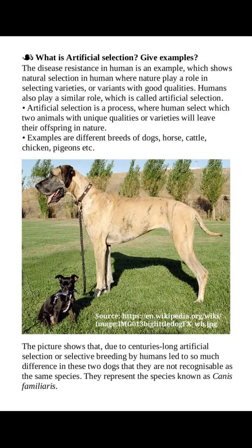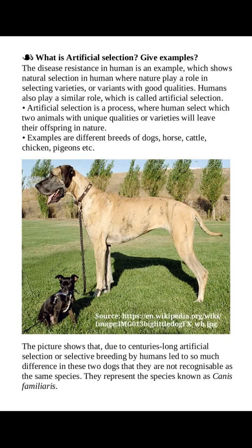What is artificial selection? Give examples. The disease resistance in human is an example which shows natural selection in human, where nature plays a role in selecting varieties or variants with good qualities. Humans also play a similar role, which is called artificial selection. Artificial selection is a process where humans select which two animals, with unique qualities or varieties, will leave their offspring in nature. Examples are different breeds of dogs, horse, cattle, chicken, pigeons, etc.